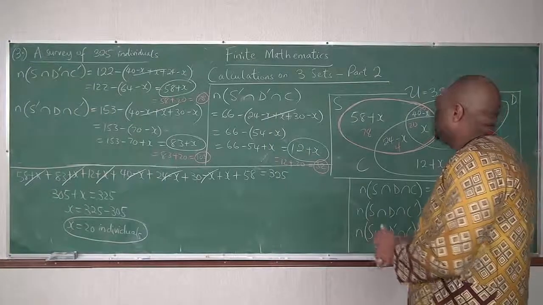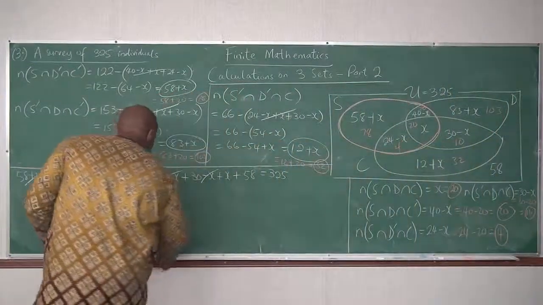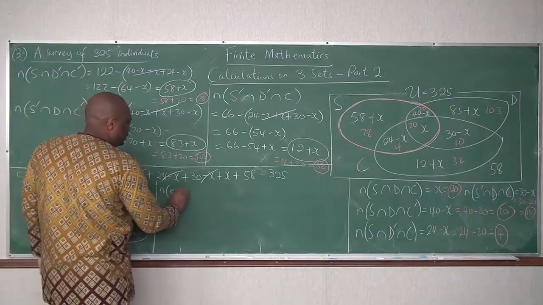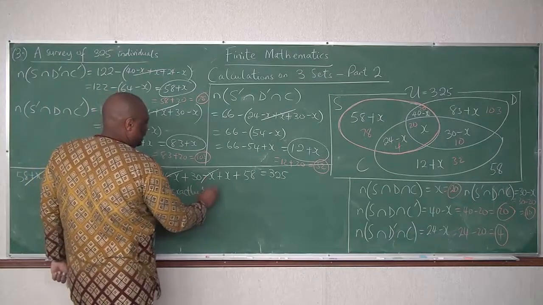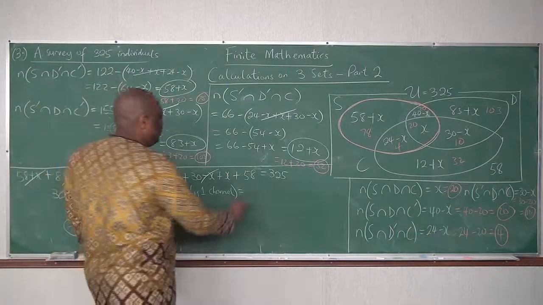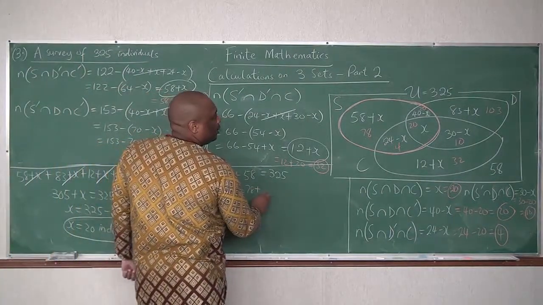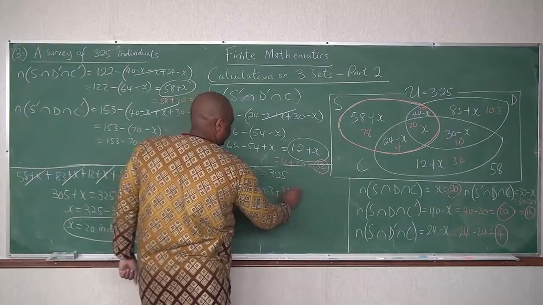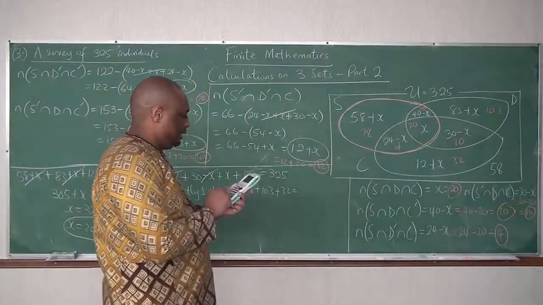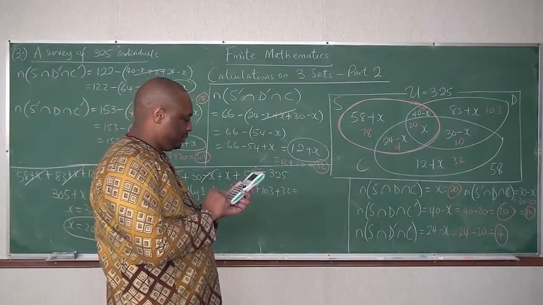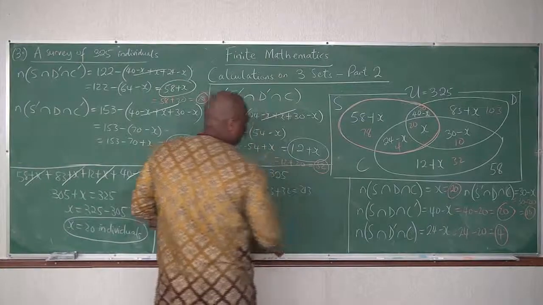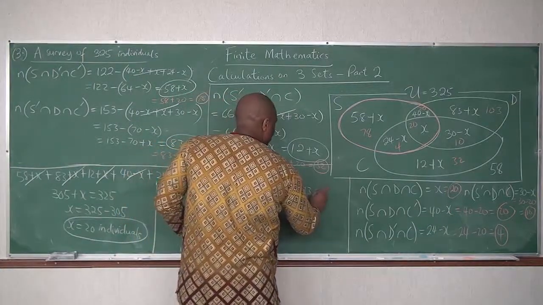Okay, now the next thing is this. Let's look at exactly one channel. Exactly one channel will be what? 78 plus 103 plus 32. If you do that, what will you have? 78 plus 103 plus 32, and that gives you 213 individuals.